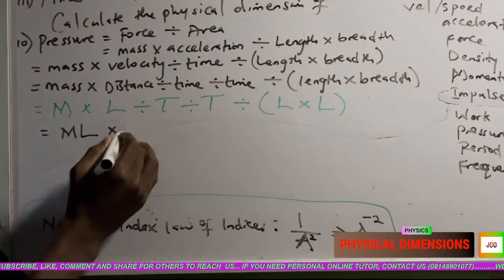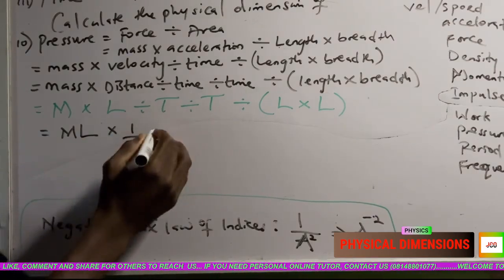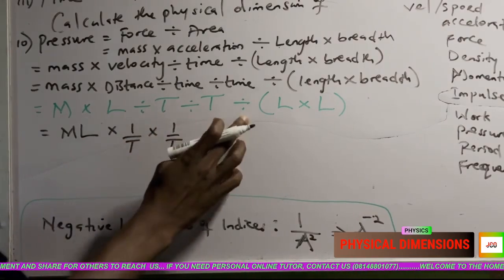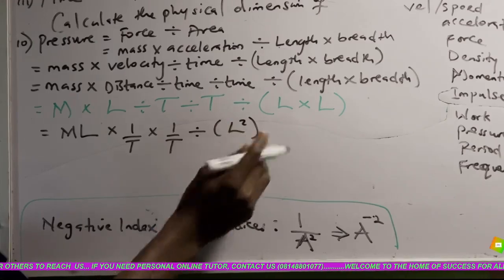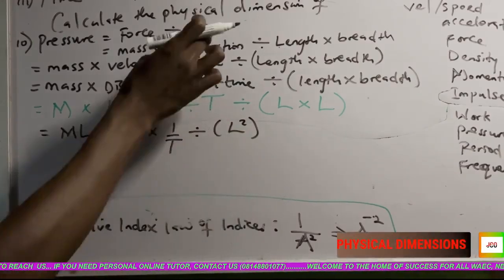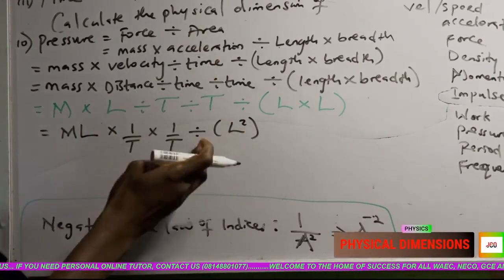Division becomes times 1 over T, times 1 over T. Don't change this yet. Divided by L times L is L square. Now this is for area, so we can now apply the division.